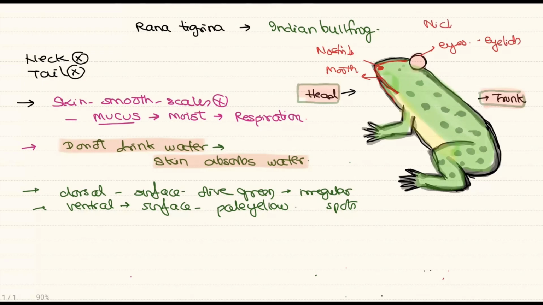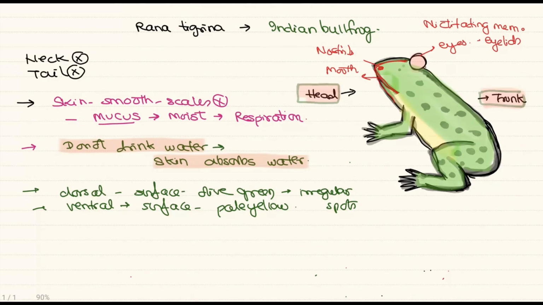And in the frog, one special character is the nictitating membrane. This nictitating membrane will protect the eyes while swimming. So they will cover the eyes during the swimming process. So the structures are mouth, nostrils, eyes in the head region.